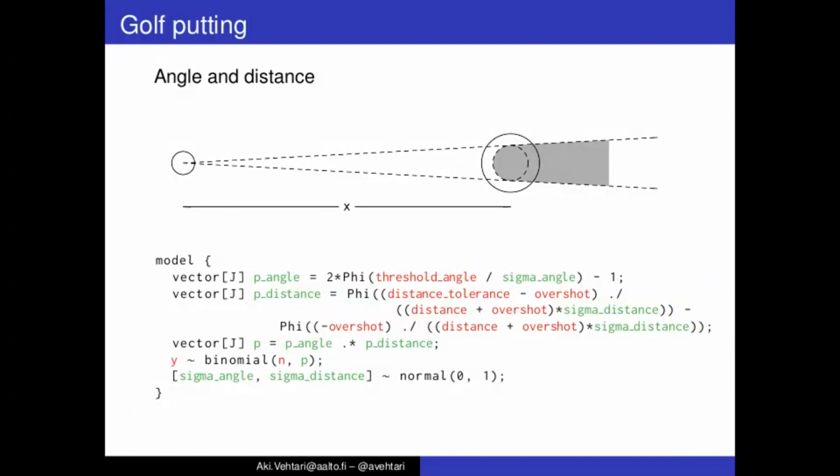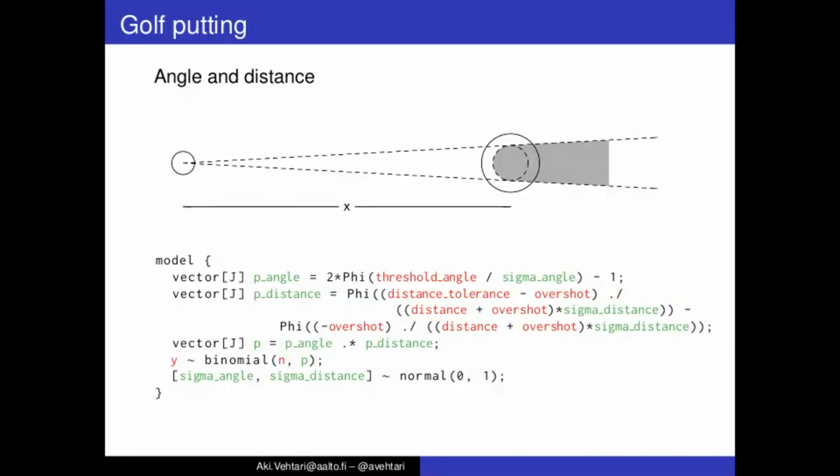And you can see here the Stan language for the extended model, where we separately have the probability that the ball goes into the hole based on error in angle or error in distance. Assuming these errors are independent of each other, we get the total probability by multiplying p angle and p distance.